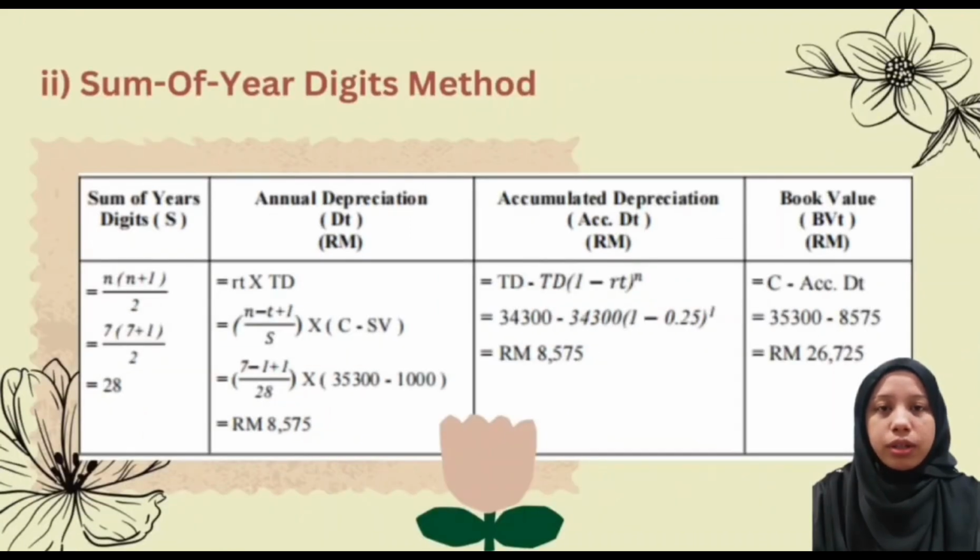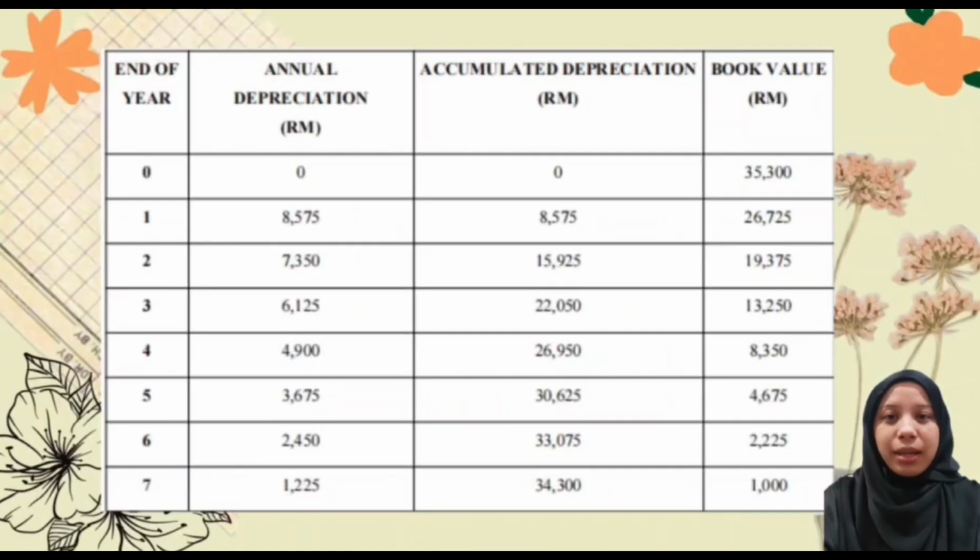Next, the other method is the sum of the years' digits method. From the table, the annual depreciation is 8,575 ringgit. Accumulated depreciation is the same as the annual for the first year, and the book value at the end of the first year is 26,725 ringgit. This table shows that due to the implementation of the sum of the years' digits method, the yearly depreciation for each year is different because the rate of each year is different.